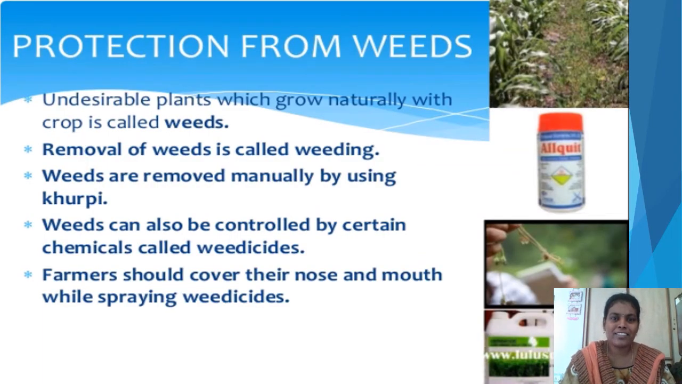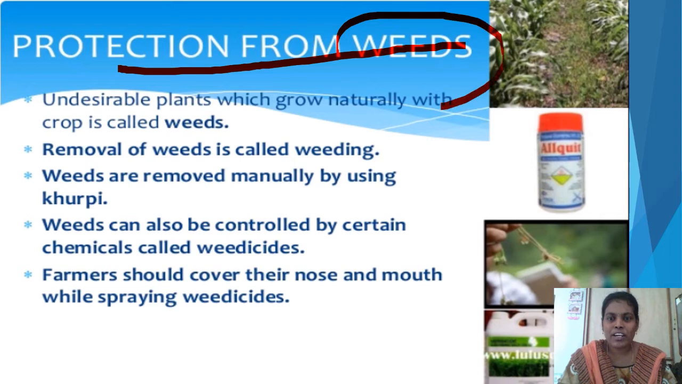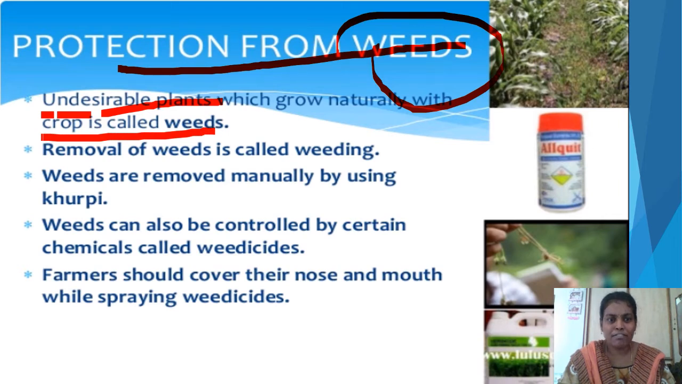Now let us start. The next important step in crop production is protection of crop from the weeds. First we have to understand what is meant by weeds. Then we can know how we protect the crop from the weeds. What are weeds? The unwanted plants, the undesirable plants which grow naturally along with the crop are called weeds.